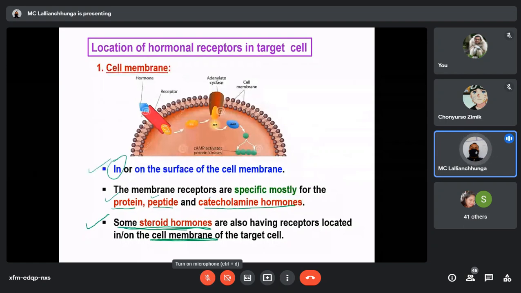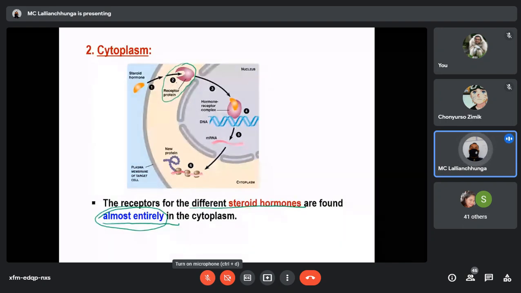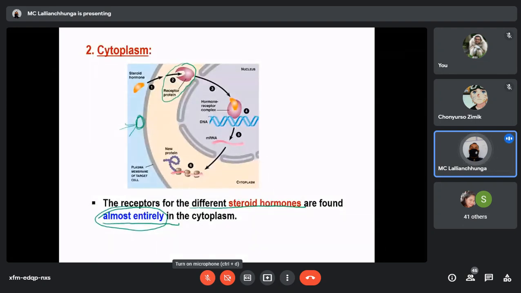The receptors for different steroid hormones are found almost entirely in the cytoplasm. So here you see this is the receptor for this steroid hormone, and it is present in the cytoplasm. But you also know that surface receptors may also be utilized by some steroid hormones, which we have already discussed in the previous one. But most of the receptors for steroid hormones are present in the cytoplasm.